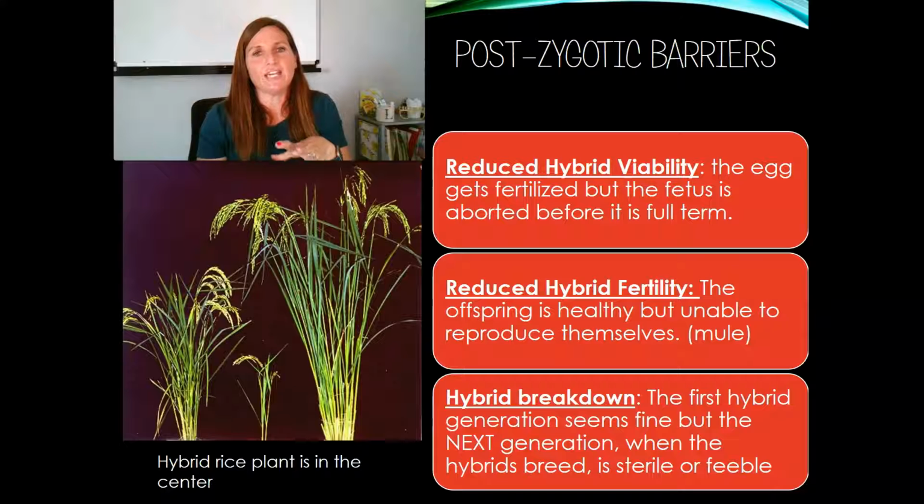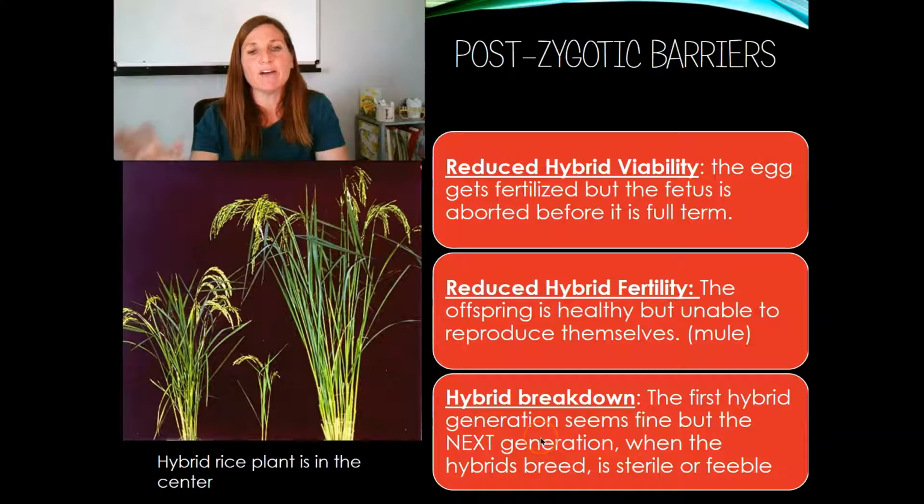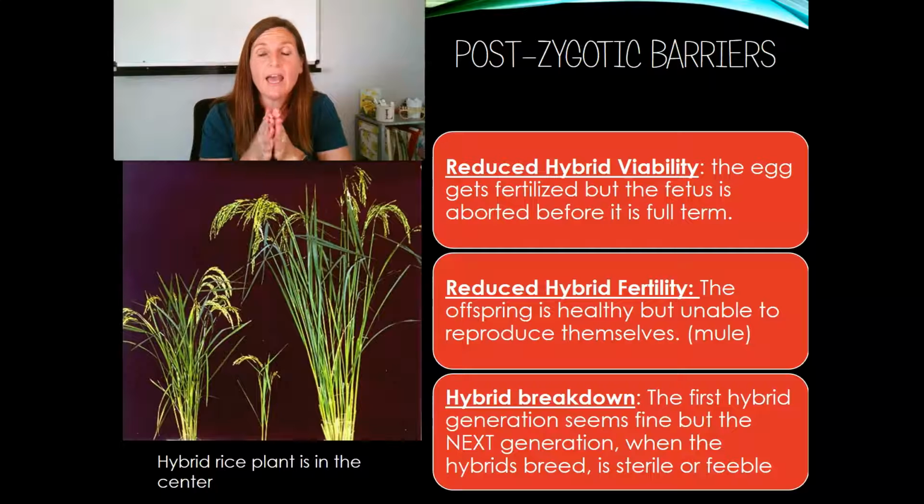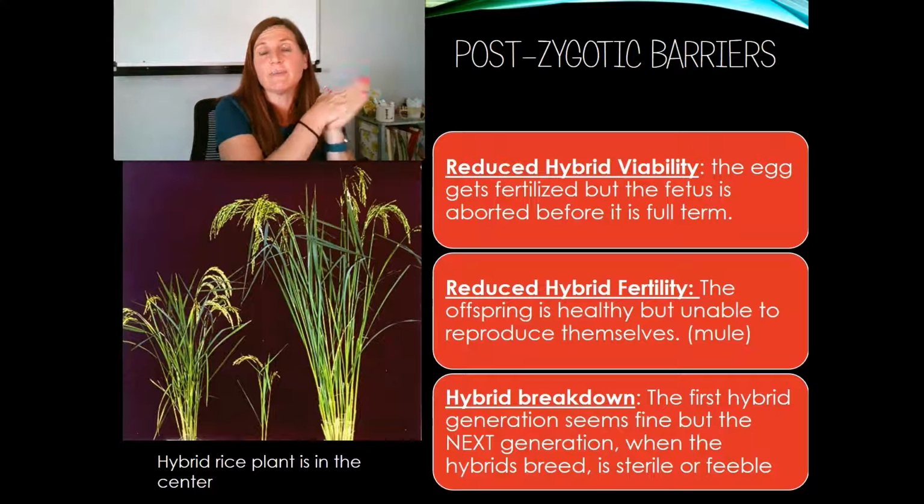So you can imagine that as we go down the line, we are closer and closer related. You expect that things that have hybrid breakdown or reduced hybrid fertility indicate species that are more closely related than species that have mechanical or behavioral isolation.